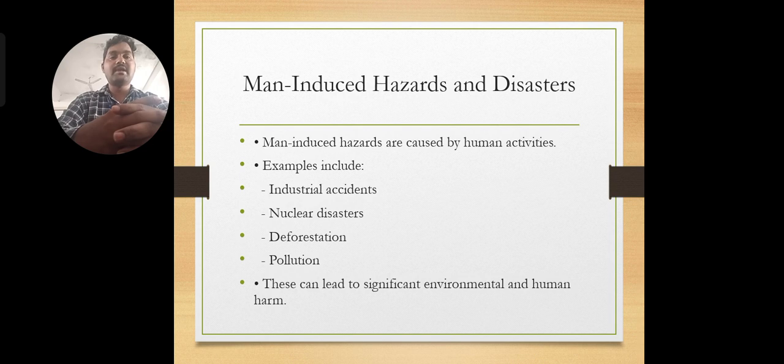If you see industrial accidents, take the case of a pharmaceutical industry to explain this. In pharmaceutical industries, what happens? They release waste from that particular industry either into the river or into the land. So what happens? It may create land contamination and water contamination, so that we get a hazard.